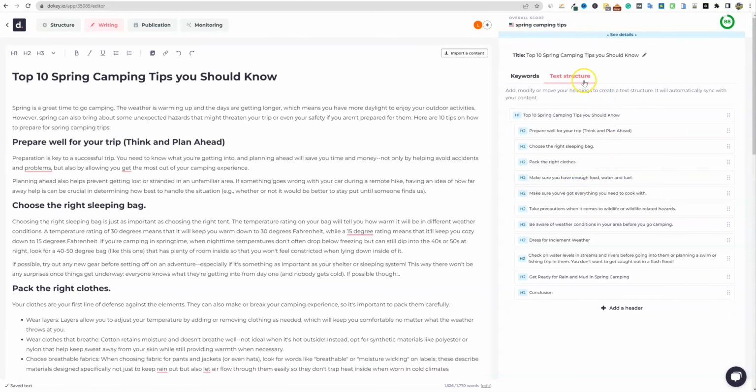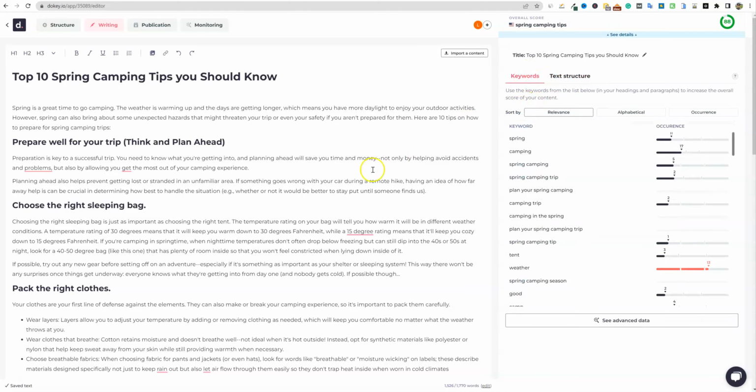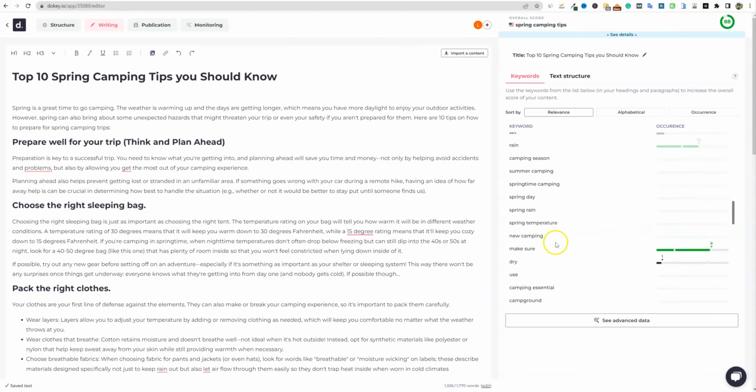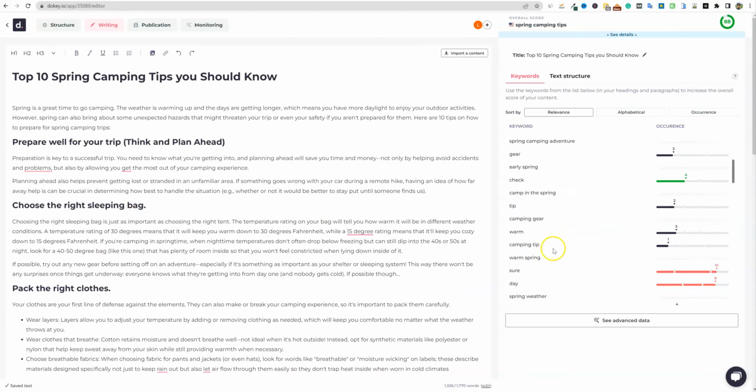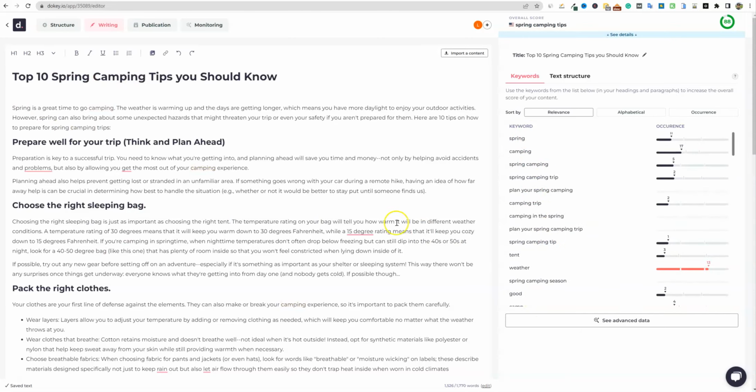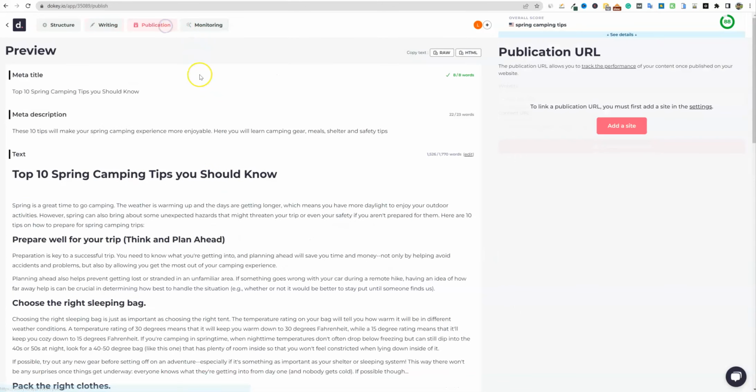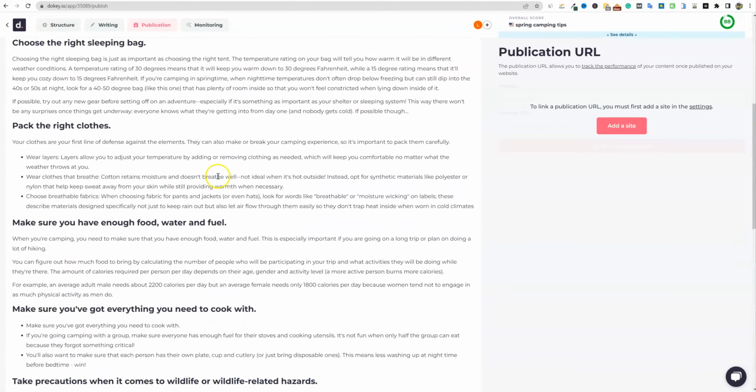Okay. So you do have your outline right here. Again, there's no little copy button. I would like to see that. But that is how you would go in and just use these words over here based on relevance and so forth. So you would want to start off with relevance and start working these in right there. And then you would move on to publication right here, and you're going to have all the information you need to go and publish.